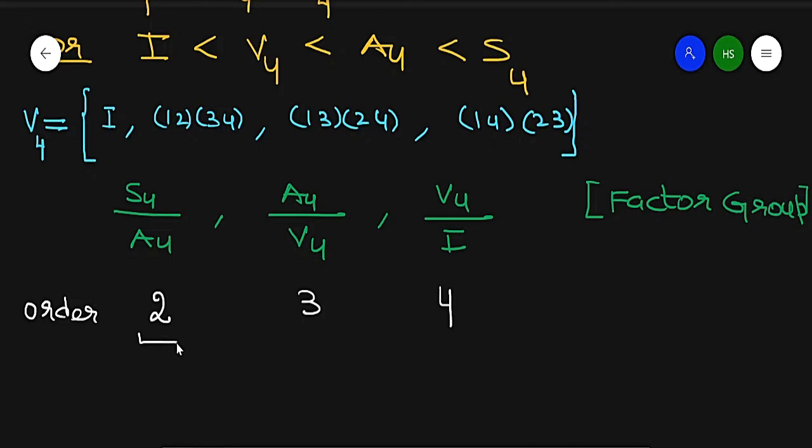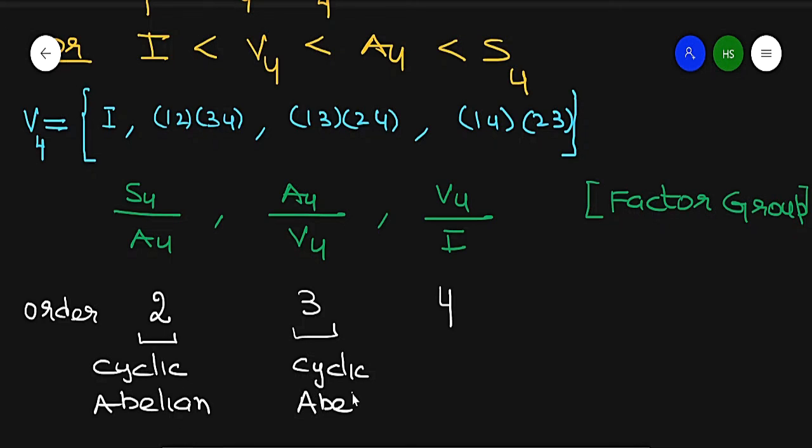Now every group of prime order is cyclic. So these groups are cyclic, and cyclic groups are abelian. So here we used two theorems. Theorem number 1, every group of prime order is cyclic, and cyclic groups are abelian. So this factor group is abelian, and this factor group is abelian.